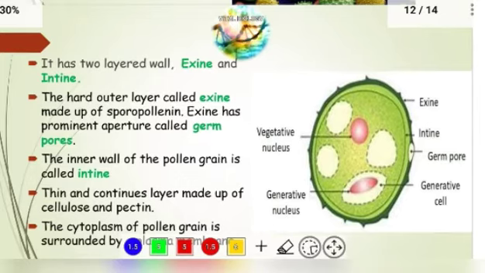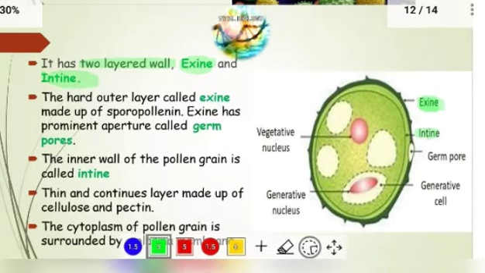The pollen grain has two-layered walls, exine and intine. The first layer is the exine, the hard outermost layer.